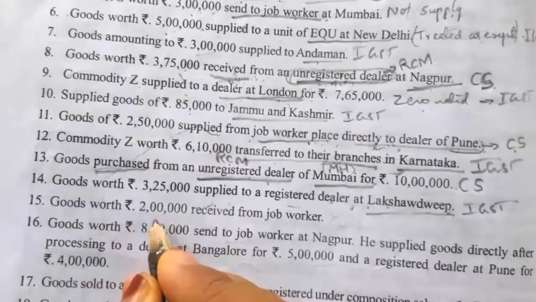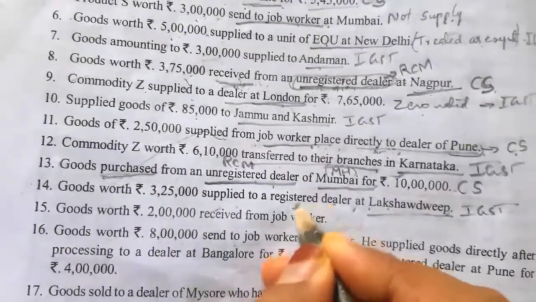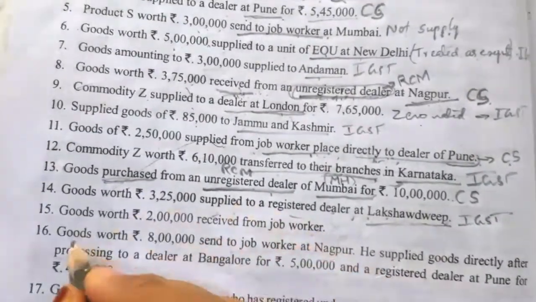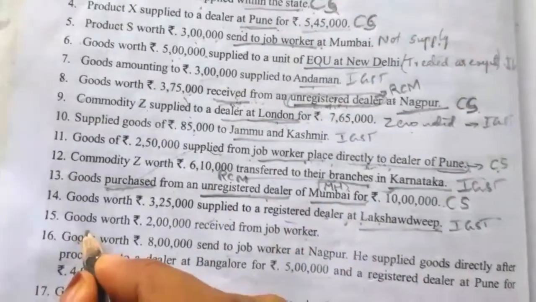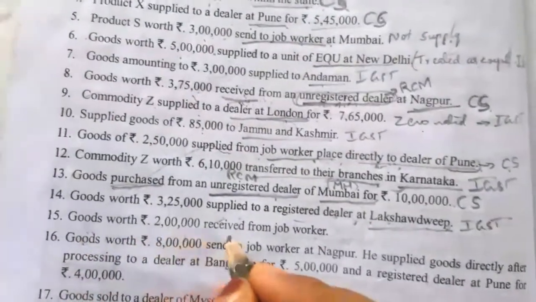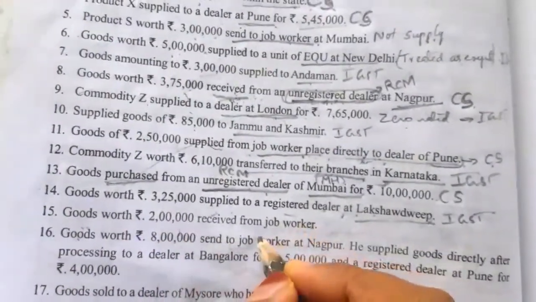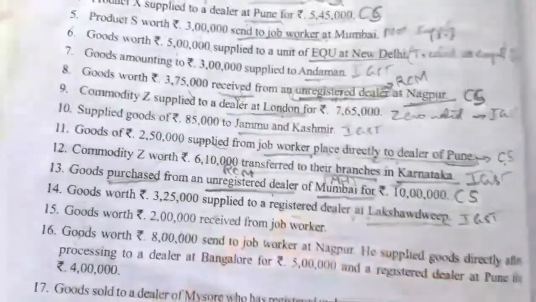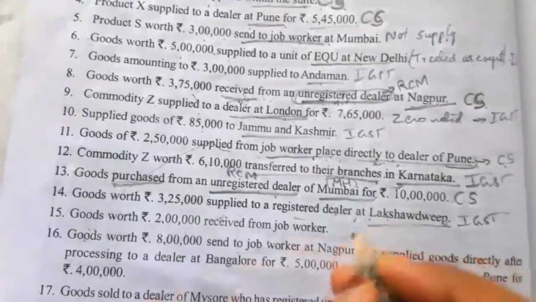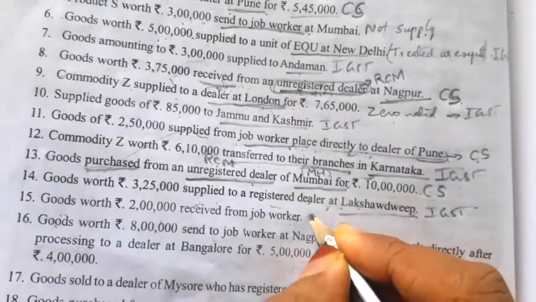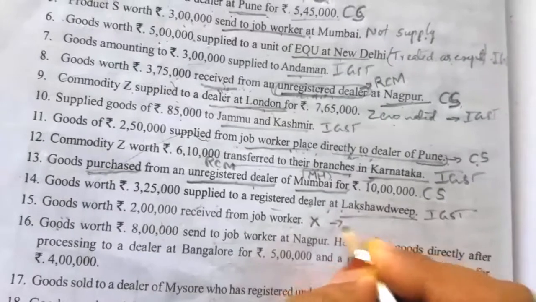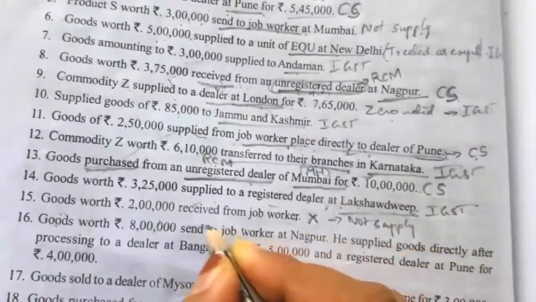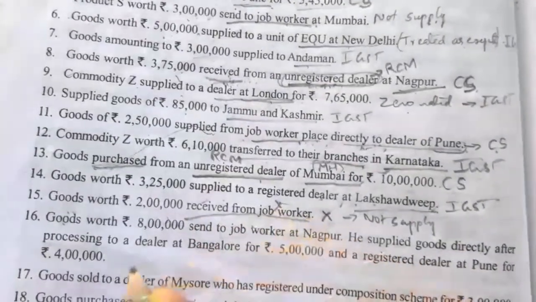Next, goods worth 2 lakh received from a job worker. After completing the job work, he has returned the goods to the owner, that is, Madhav and company. Goods worth 2 lakh have been received from the job worker by the company. That is not a supply. It is just goods returned back from the job worker after completing the work. So this is not taken. Goods received from a job worker are not taken.